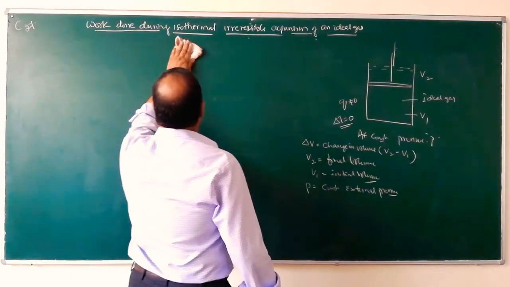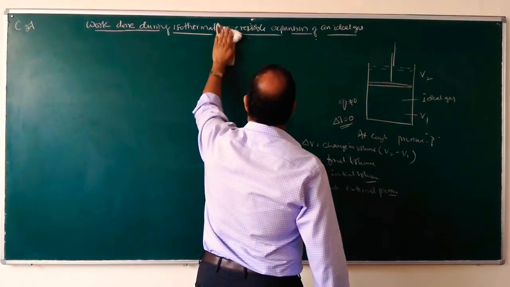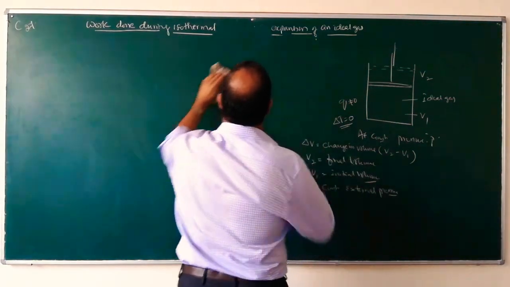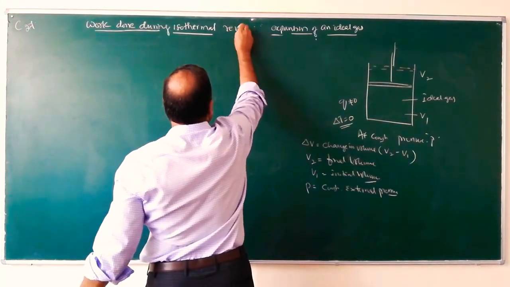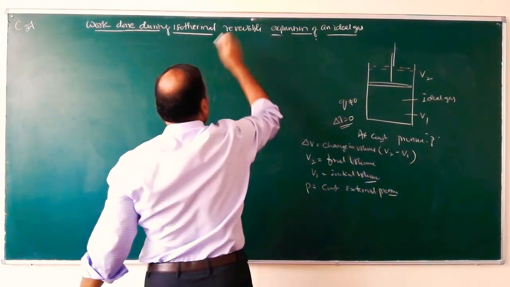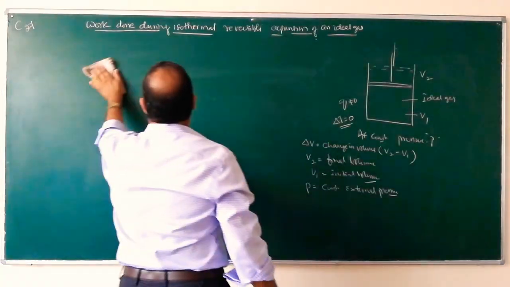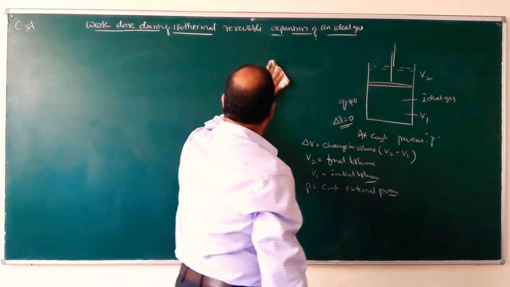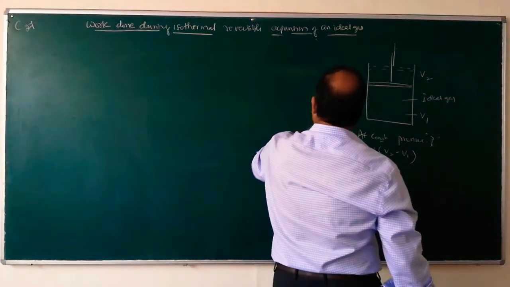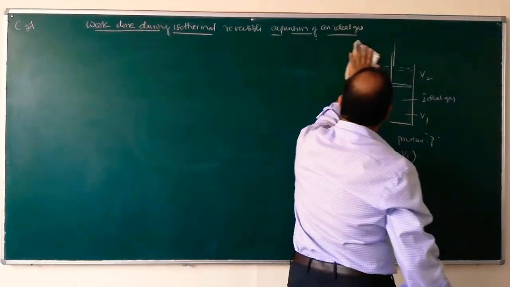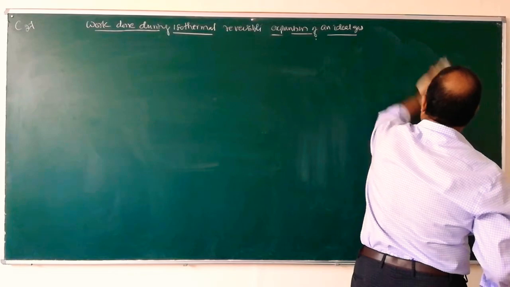Next, work done during isothermal reversible expansion of an ideal gas.